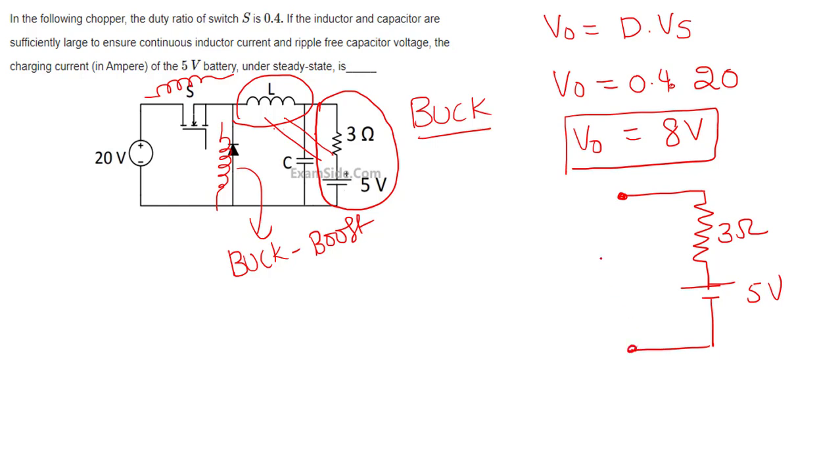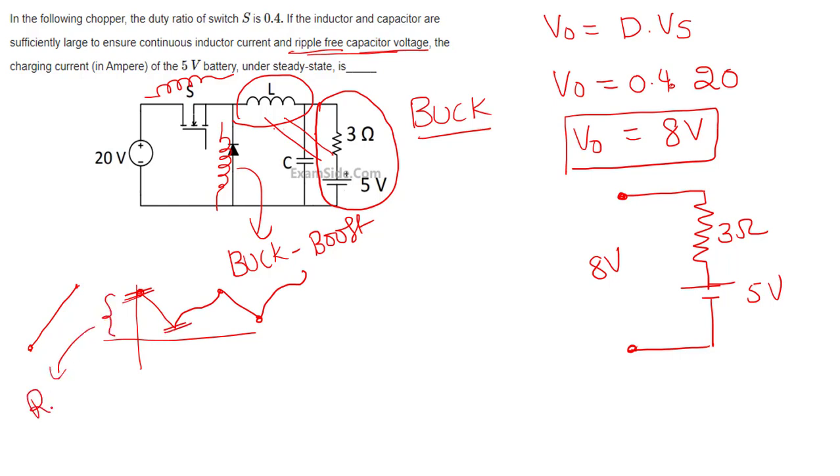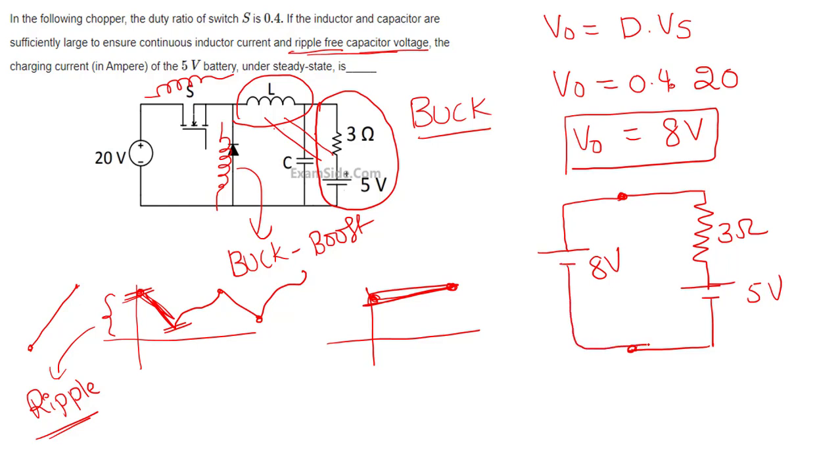And also you told one statement. What is the statement? Ripple free capacitor voltage. Normally the capacitor voltage will be decreasing and then increasing, decreasing, increasing. This has ripples. Ripple means maximum to minimum distance. He's telling that capacitor is very, very high, so that capacitance means what? Opposition to this change. So it will be almost constant. So this 8 volts will also be almost constant. So we can consider that as a DC battery.